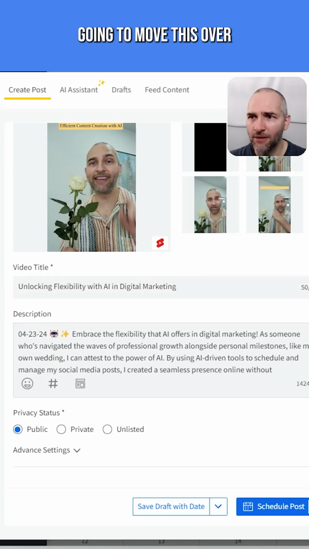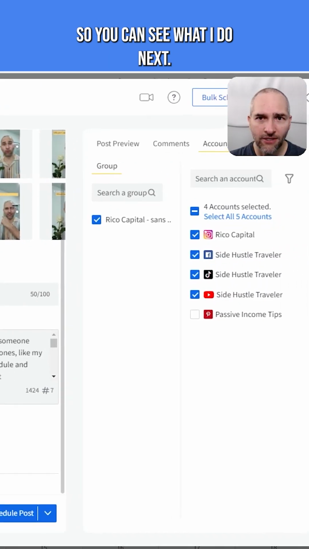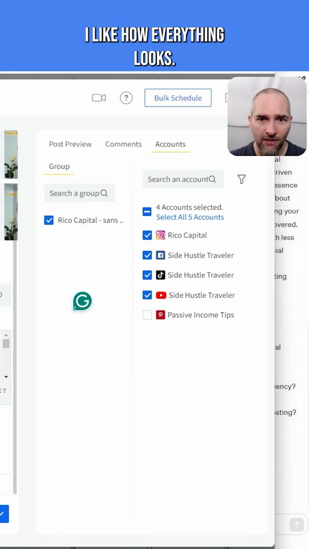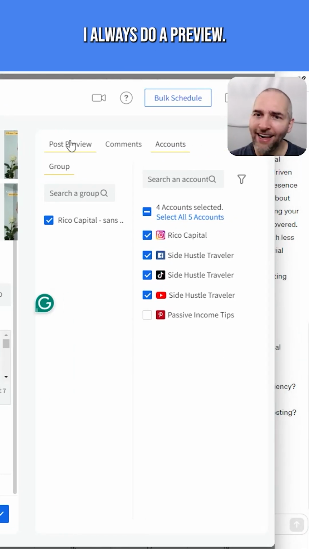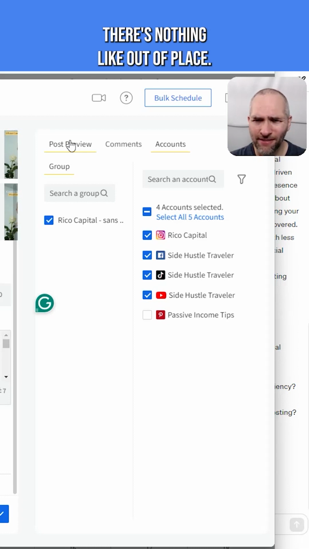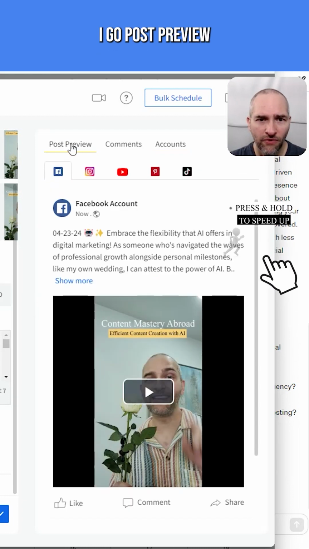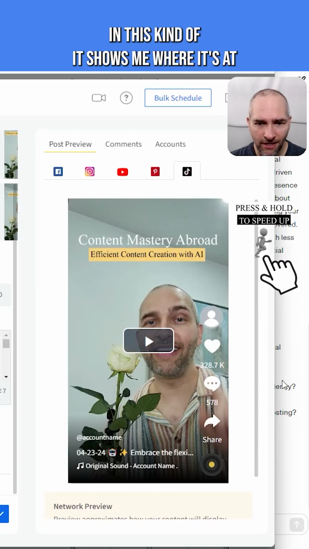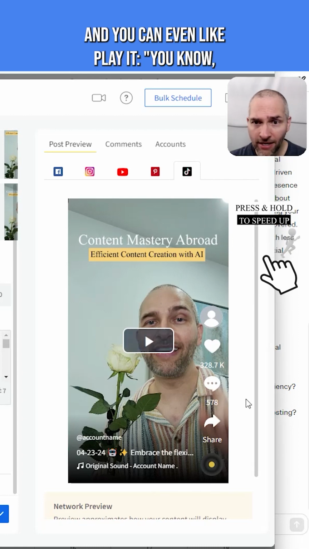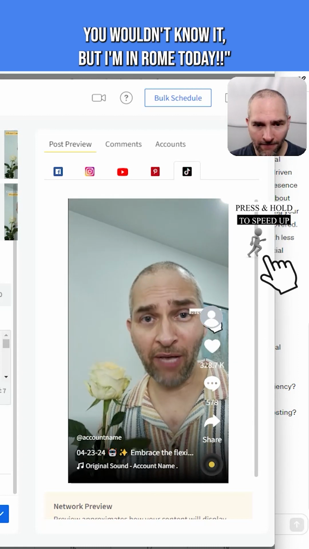So now I'm going to move this over so you can see what I do next. I like how everything looks. You can do a preview. I always do a preview. I just want to make sure there's nothing out of place. I go to post preview and click on TikTok, and it shows me where it's at. And you can even play it. I know you wouldn't know it, but I'm in Rome today.